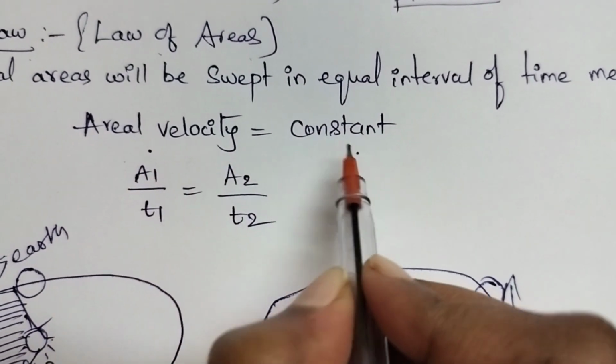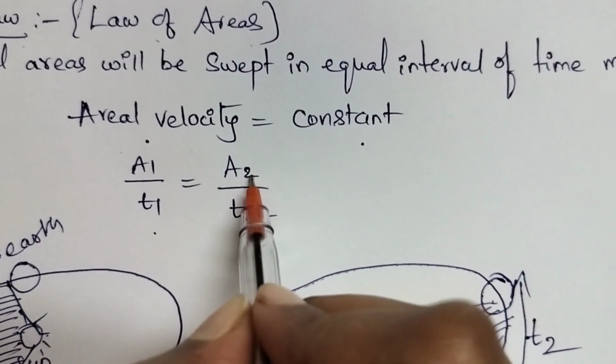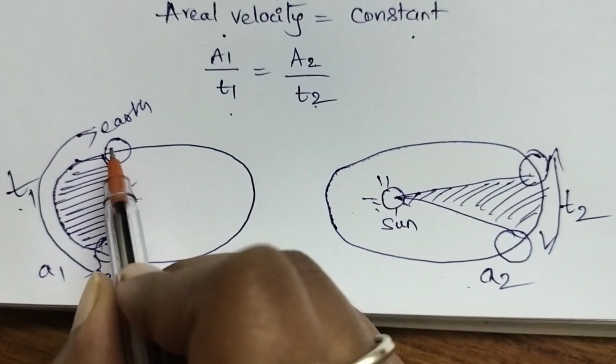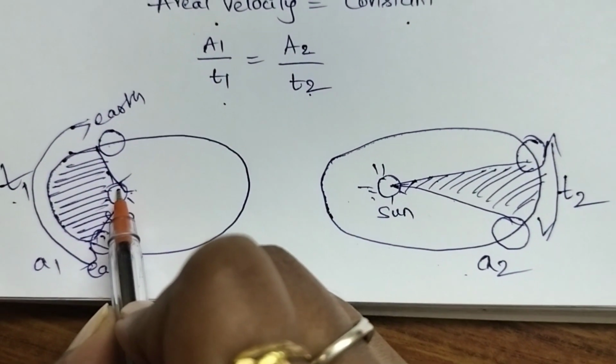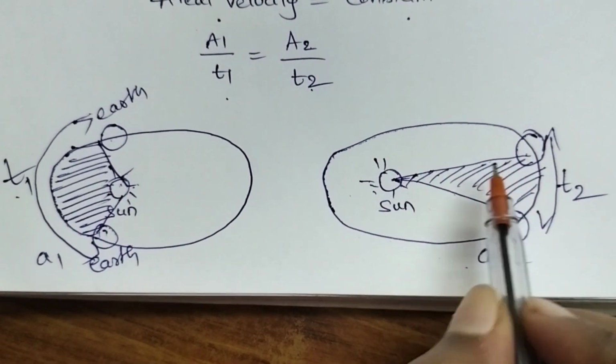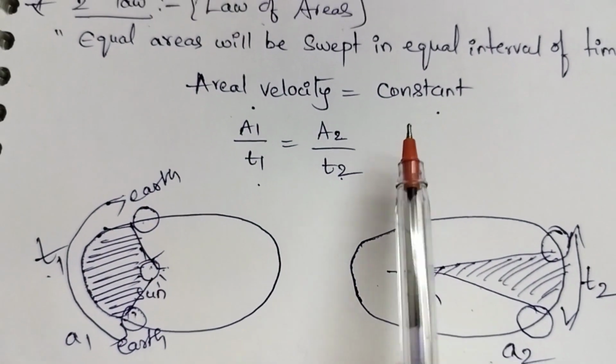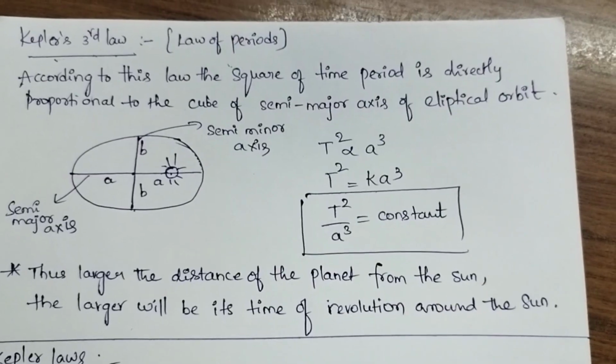Areal velocity is always constant. A1 by t1 is equal to A2 by t2. Irrespective of whether the earth and sun are closer to or farther from each other, the area covered by the earth in the same interval of time will always be constant.